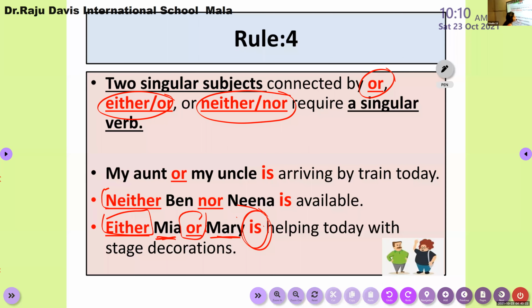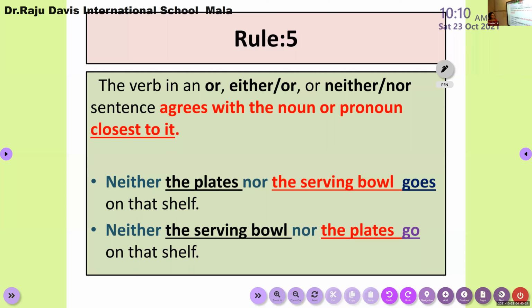Rule number 5. This is so nice to see. I know that this is familiar. Even the sentence is very familiar for you children. Rule number 5 is an extension of rule number 4.